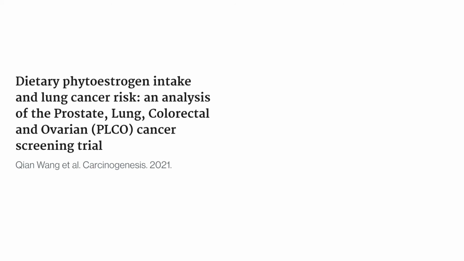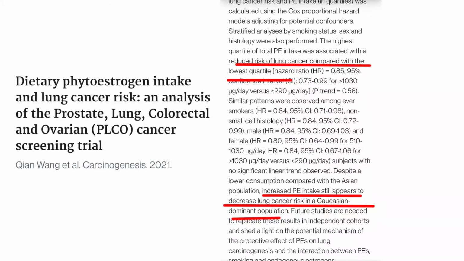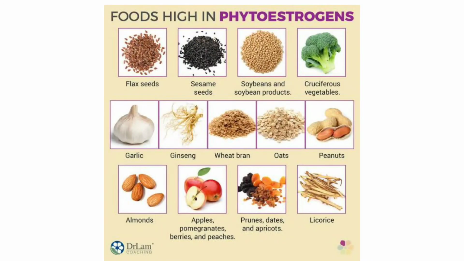Another bonus tip is phytoestrogens. They are basically estrogen-like compounds found in certain fruits and vegetables and cereals that will help you to reduce your risk of lung cancer. I'm going to enclose a few articles related to this and also a picture with a list of foods that have phytoestrogens. So have a look. If you're very thoughtful about taking soy, we can reduce soy consumption, but please go ahead with the other sources. So try to incorporate these bonus tips also, and you will find that your risk of cancer reduces by more than half.